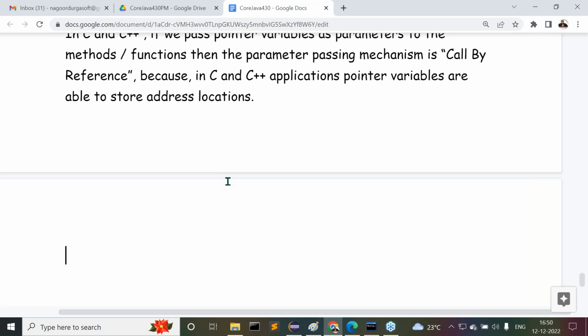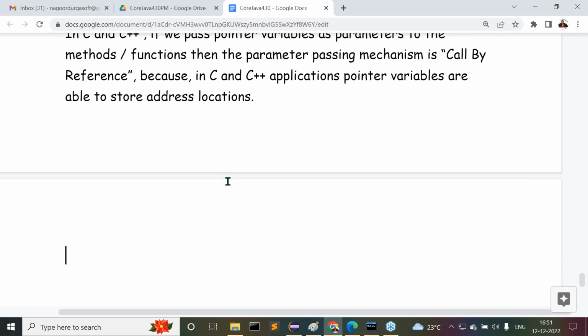Nothing more, just understand theoretically. Moreover, it is related to C and C++, so no need to think much about it. In the case of C and C++, pointer variables are able to store address locations. If you pass pointer variables as parameters to the methods, then the parameter passing mechanism is what they call by reference. Why? Because a pointer variable is able to store address locations. Got it or not? But what about this in the case of Java?